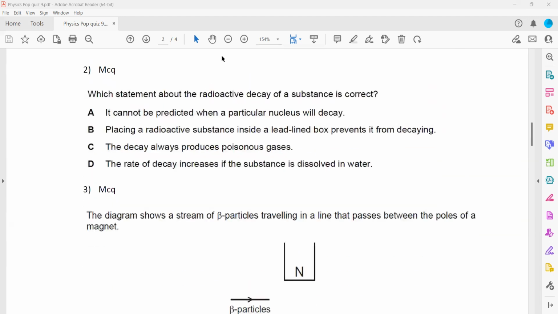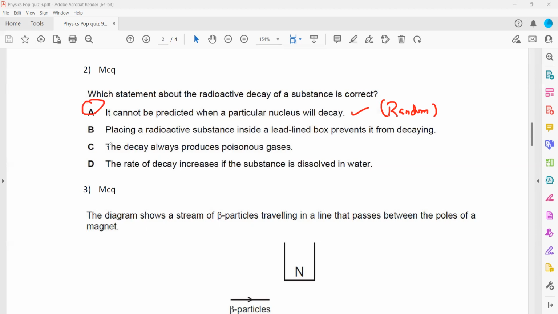In question 2, which statement about the radioactive decay of a substance is correct? It cannot be predicted when a particular nucleus will decay. That's correct, because radioactivity is random and spontaneous. When we say random, it means there is no order. We cannot predict when the next nucleus will decay. So A is the right answer.